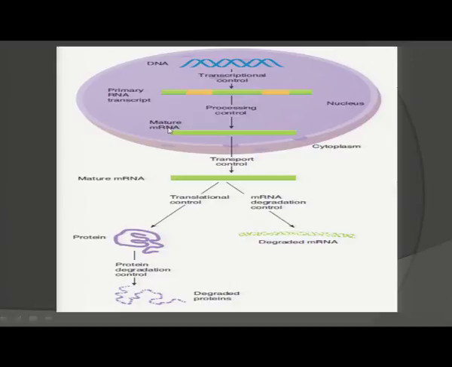After the formation of mature RNA, this mature RNA is transported to the cytoplasm, and this transport can also be controlled. After the transport of mature messenger RNA, it will either go to synthesize protein by the process of translation, and this translation will also be controlled, or it will undergo messenger RNA degradation control. Even after the formation of protein, the protein degradation control level is there. So, these are the different levels of control of gene expression in eukaryotes.